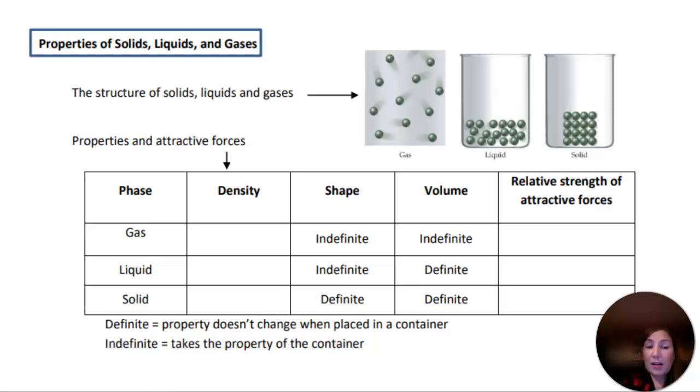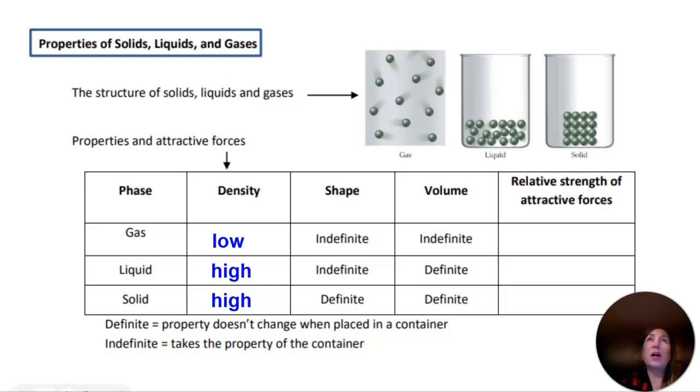And so we got to talk a little bit about their properties and some of their attractive forces that are at play. So gases are really low density. Again, they're widely spread apart in constant, rapid, random motion. Liquids have higher density, and so do solids.